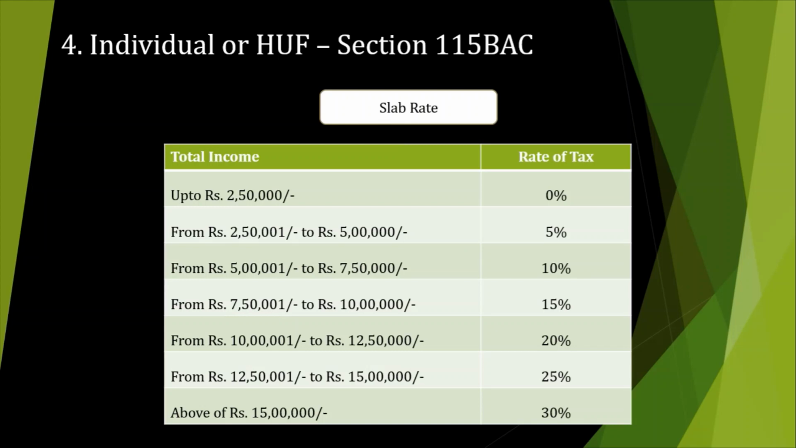Now topic number 4. As we talked about earlier, we will discuss the slab structure. The slab structure is: up to 2.5 lakh no tax, from 2.5 lakh 1 rupee to 5 lakh 5%, 5 lakh 1 rupee to 7.5 lakh 10%, 7.5 lakh 1 rupee to 10 lakh 15%, then 20%, 25% and 30%. This is the basic tax rate. Here you have to include surcharge if it is applicable, then health and education cess. After calculating all this, you will come to the ultimate tax liability.